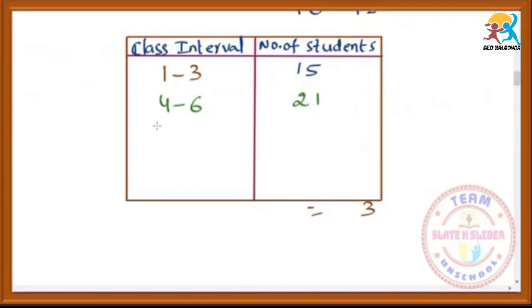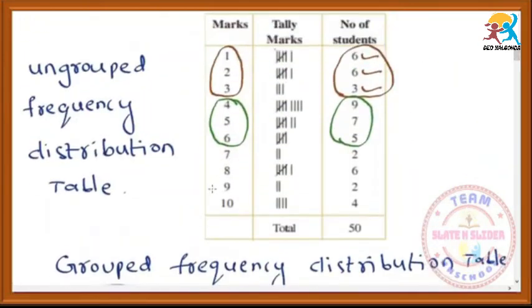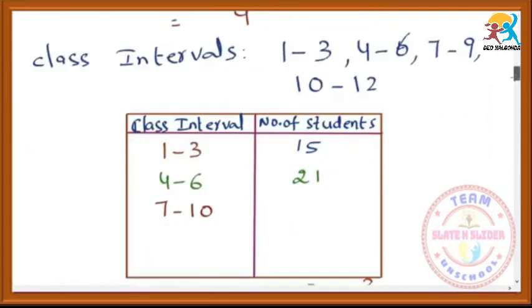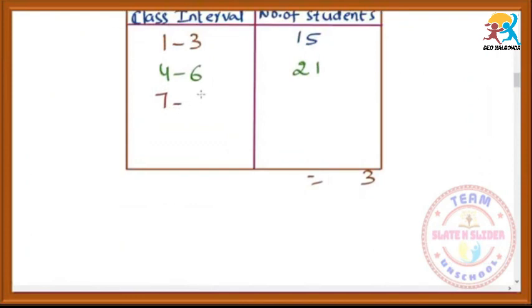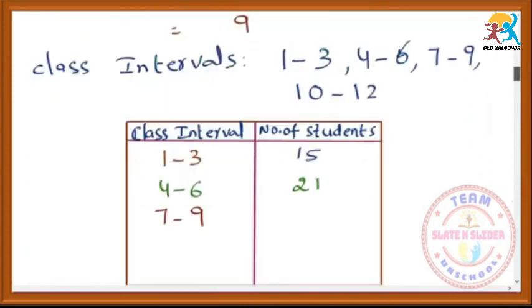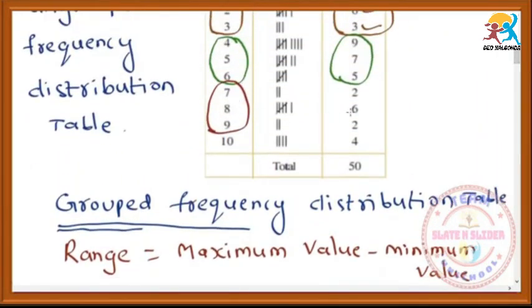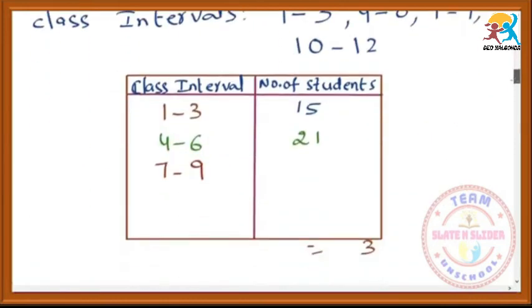Next, 7 to 9. 7 to 9 is a group. Just make a group. Here 2 plus 6, 8, plus 2, 10.